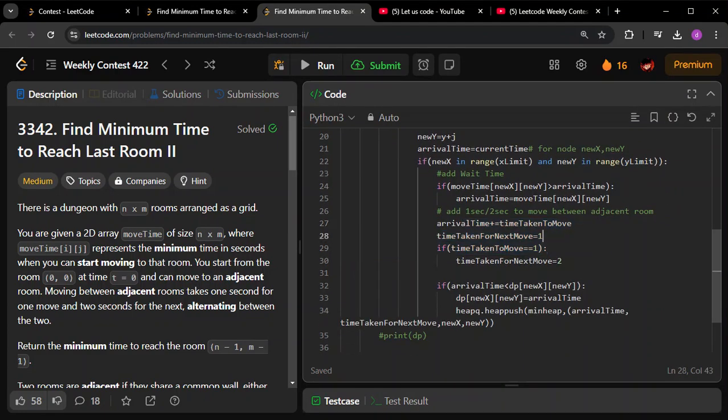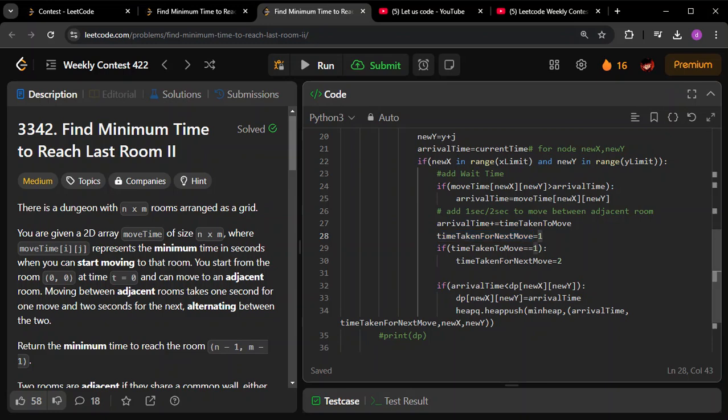The idea here is it can either be one or two. Add 1 or 2 seconds to move between the adjacent nodes. In this case, when I'm moving out of 0 comma 0, it will be one. Next I am declaring another variable called time taken for next move, and I'm initializing it with one. Both of them are different: this is time taken to move, and this is the time taken for the next move.